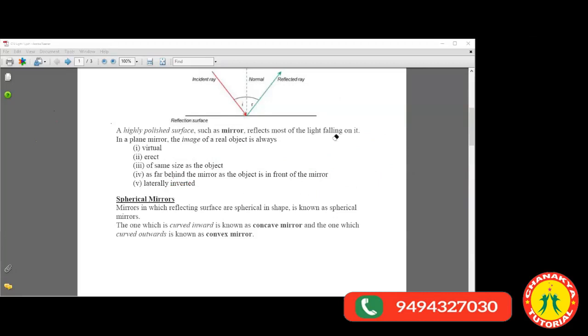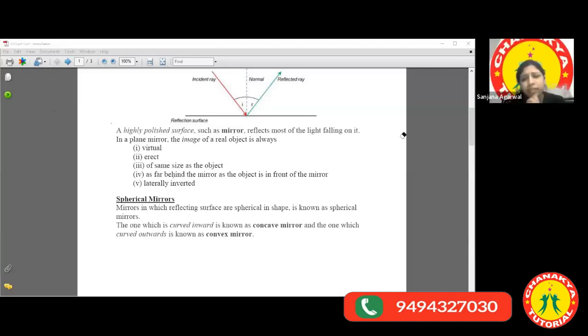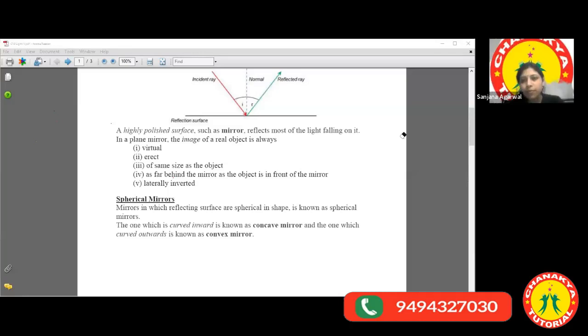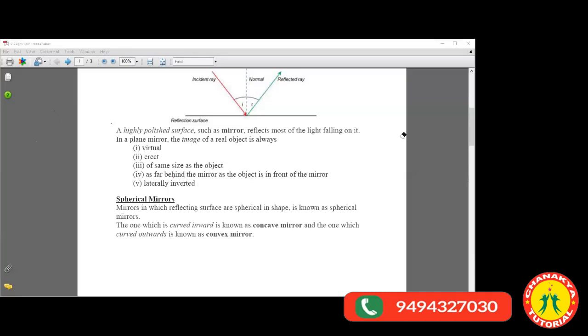Ma'am, by the ray diagram, the upper diagram with incident ray and reflected ray? Pardon, please? Which diagram? Okay. Anyone? No, hold on, let me share the whiteboard.